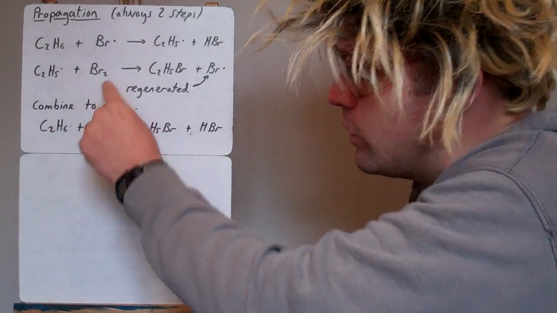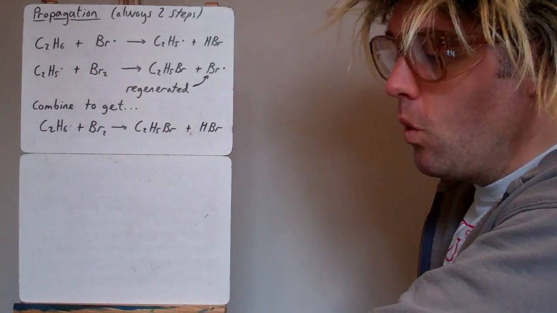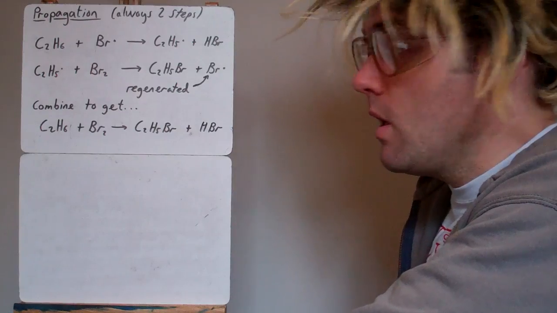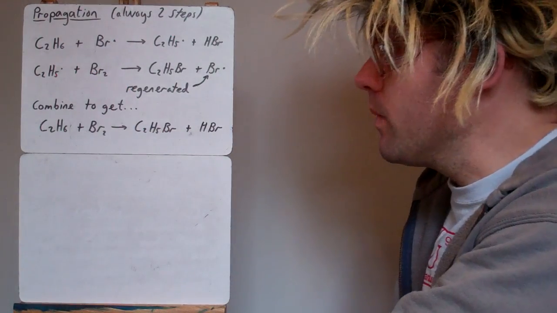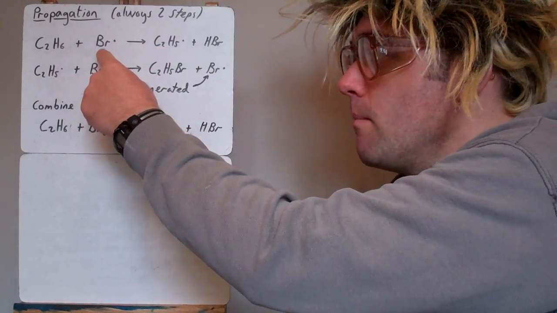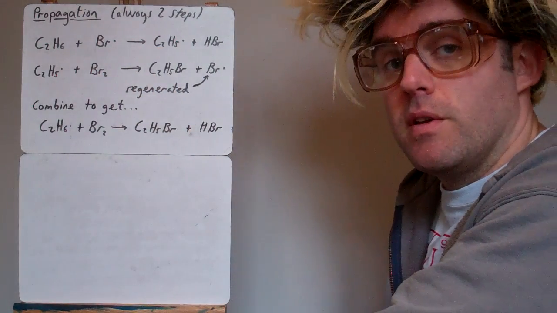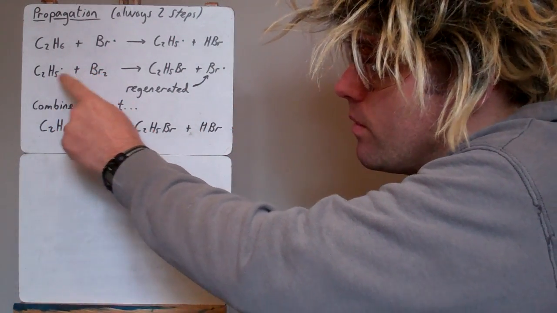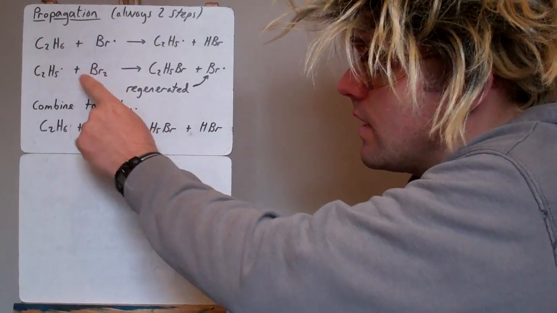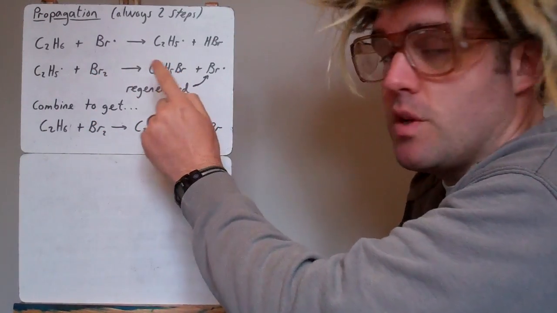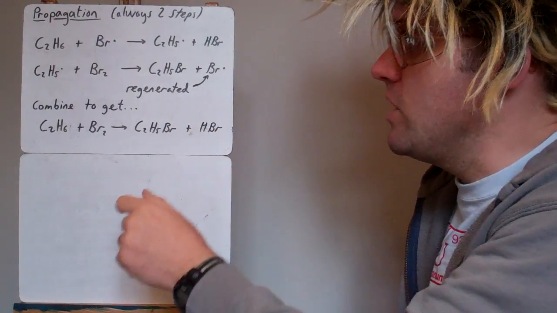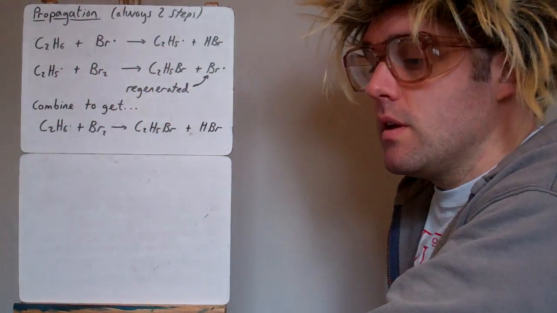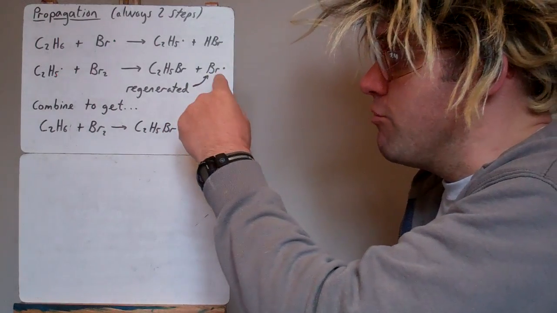Now this part quite often confuses people and they say, where's the bromine come from? Not all the original bromine in the initiation step will be converted to the free radical. A lot of it will stay as Br2. But we don't need many bromine free radicals for this reaction to occur, because it's regenerated later on anyway. So here, this reacts with bromine, takes one of the bromines away to make C2H5Br, which is the product we wanted, and then the bromine free radical is regenerated to redo this step again. So that's why we don't need many of the bromines to split up homolytically, because it's regenerated in the process anyway.